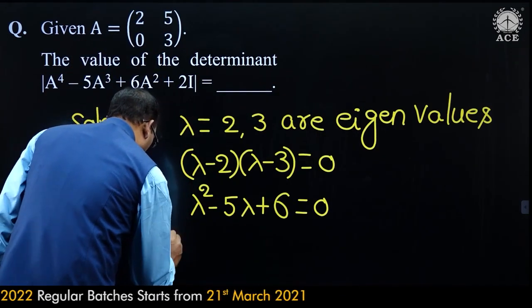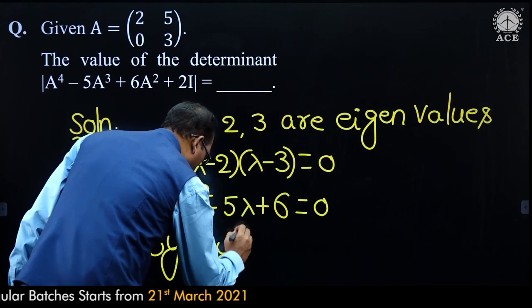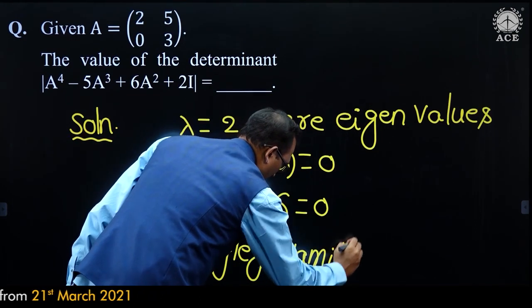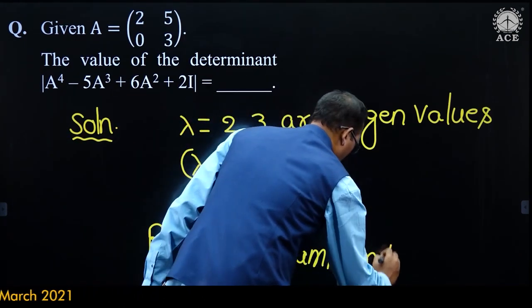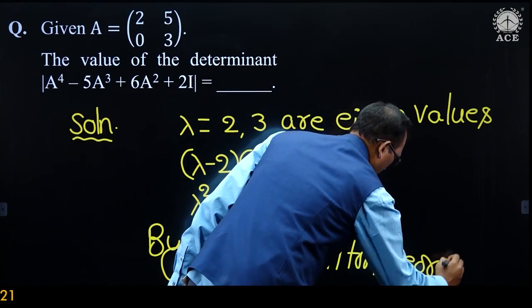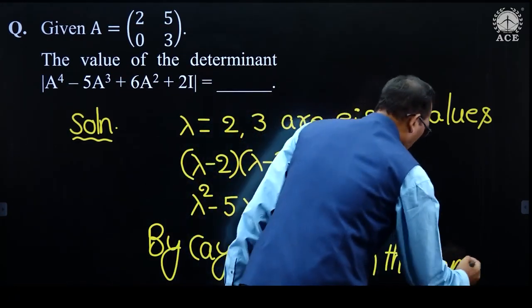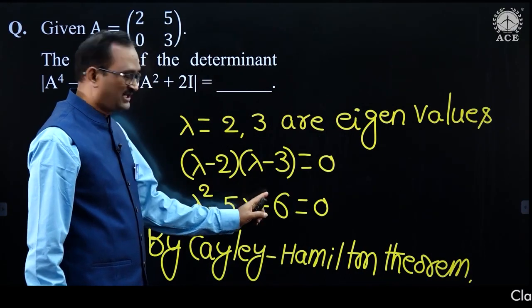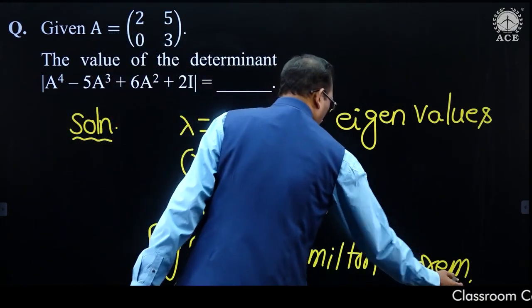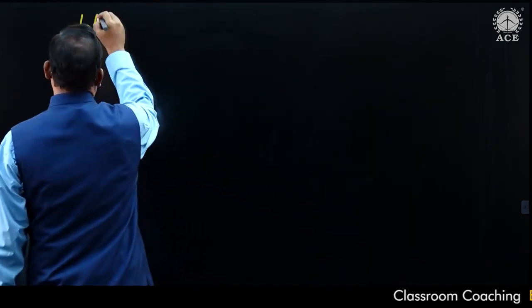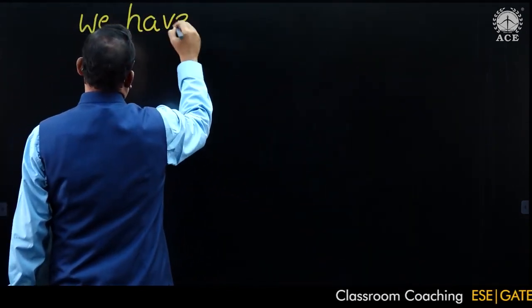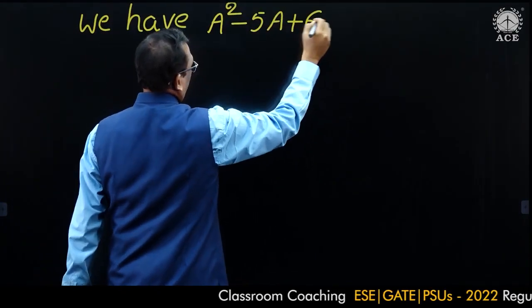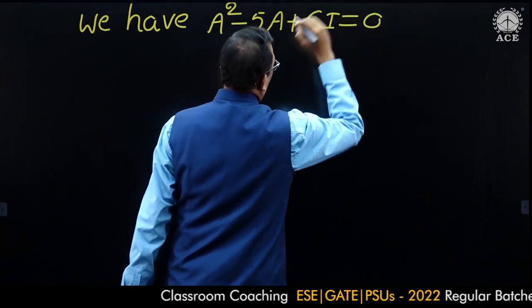Therefore, by Cayley-Hamilton theorem, we have A square minus 5A plus 6I is equal to 0.